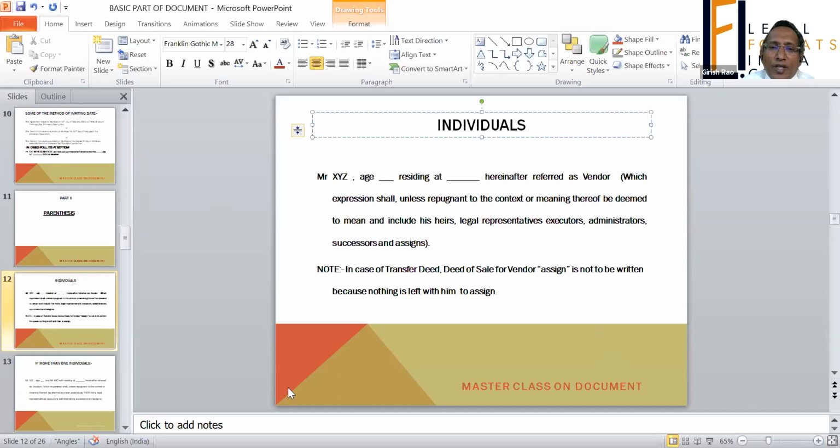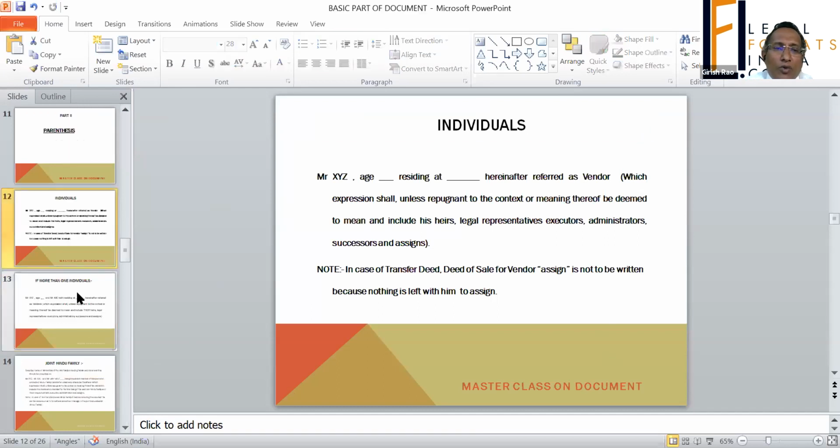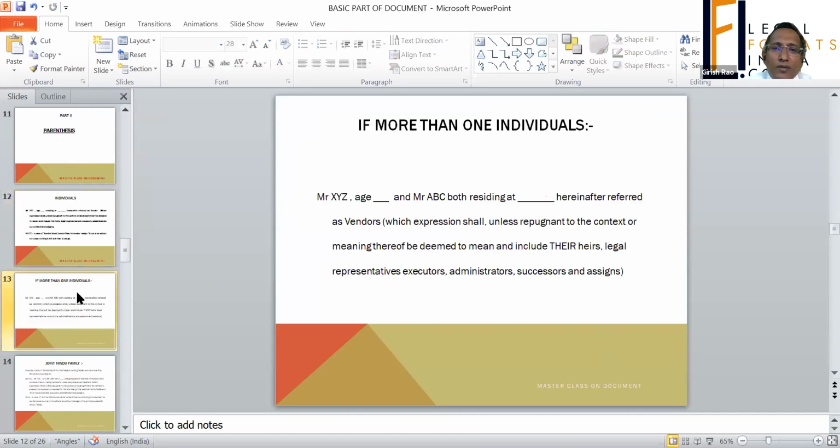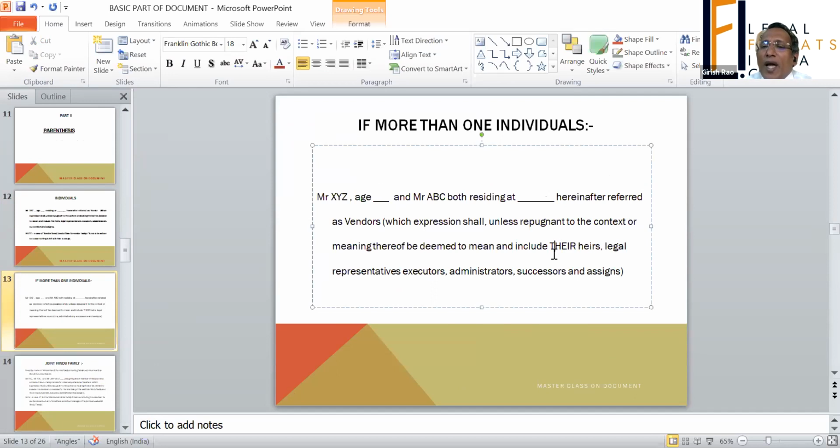Let's proceed further. Now it could be jointly, that is, more than one person executing the document. When more than one person is executing a document, in the parenthesis, instead of "his heirs" it will be "their heirs". I have just written it in capital letters.